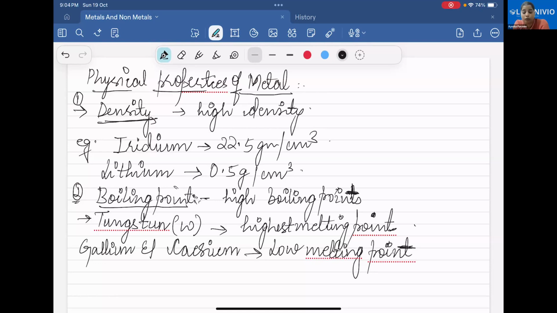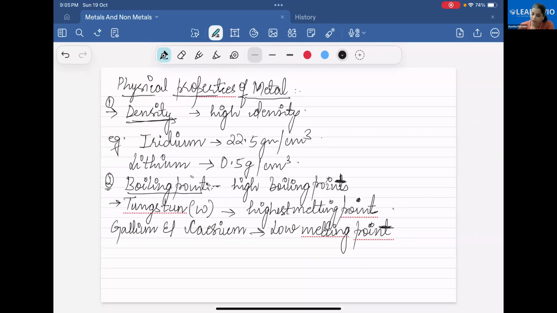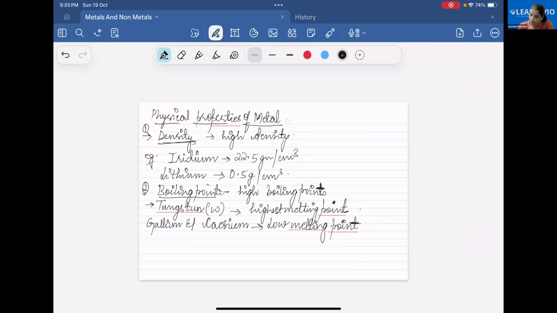I can tell you if you kept these metals, gallium and caesium, in your hand, they will start melting on your palm. This much low melting point it has. So if you get a chance, you can try this, or you can watch it on YouTube if you are very interested. So these are two of the physical properties of the metal.